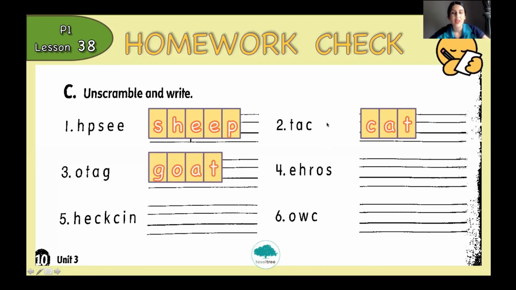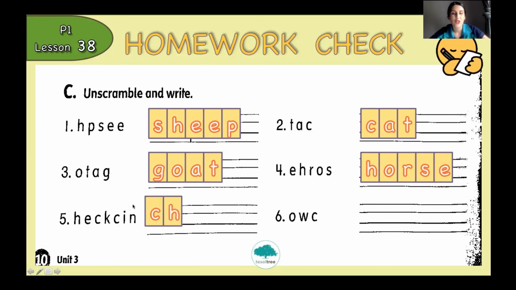Very good. Number 4, so here, check please. You should have H-O-R-S-E, horse. You have horse, number 4. Okay, and for number 5, it should be C-H-I-C-K-E-N, chicken. Check your answer, P1.